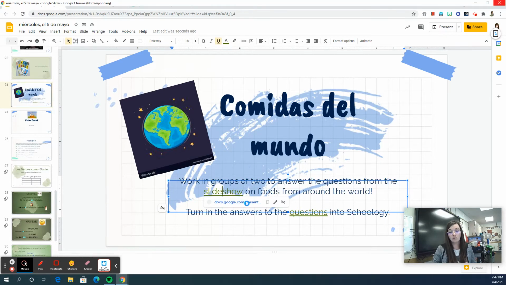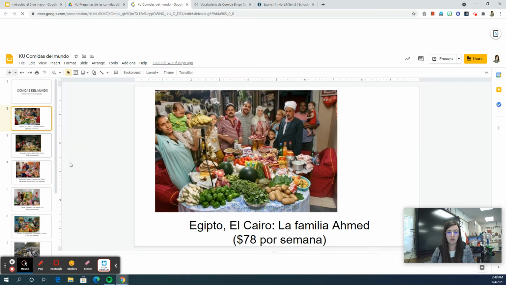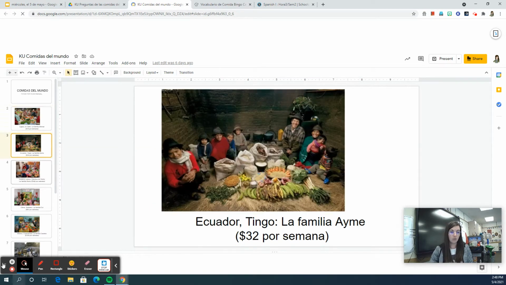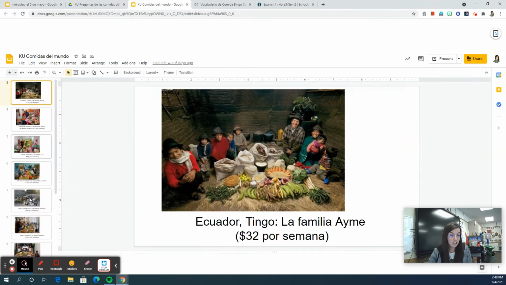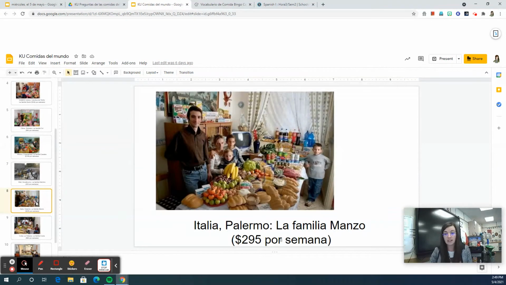Menzel. And what Peter Menzel does is he takes pictures of families all over the world and shows everyone, the world, what they eat for the whole week. So once this loads, I'll show you. So we have several slides of different families from all over the world, like Egypt, Ecuador, Los Estados Unidos, Mexico, everywhere, Cuba, Italy, and it has the family, what they eat for the whole week, and how much it costs them that week to eat.